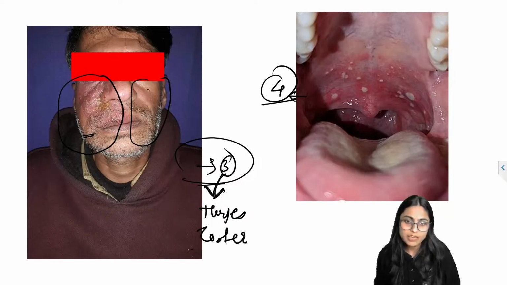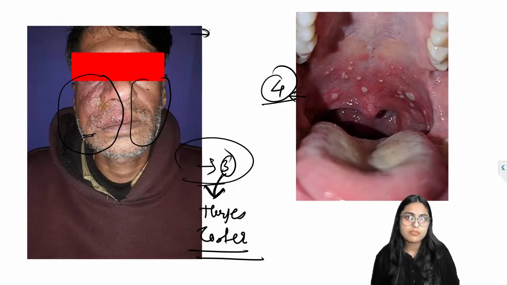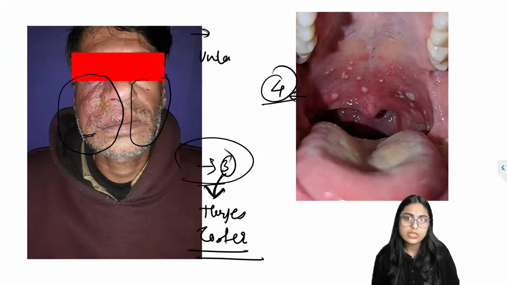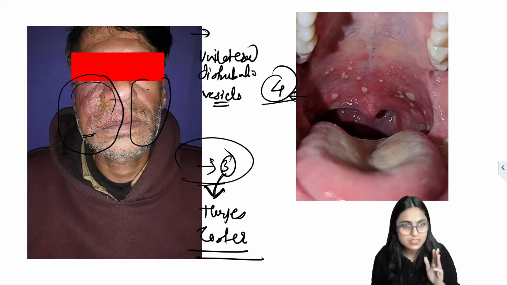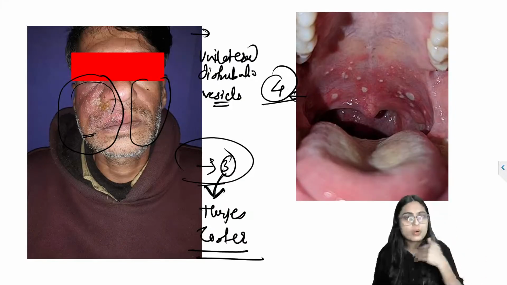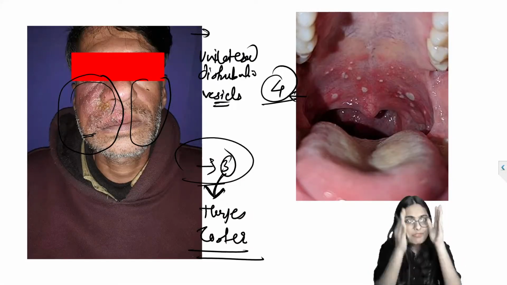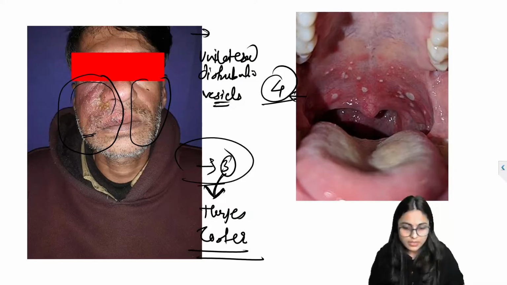And how to identify herpes zoster? Whenever there is a unilateral distribution. You can see vesicles involving only the right side of the face. They can also give you intraoral pictures, and intraorally on the hard palate there will be unilateral distribution of the vesicles. You should be able to diagnose that the condition is herpes zoster.